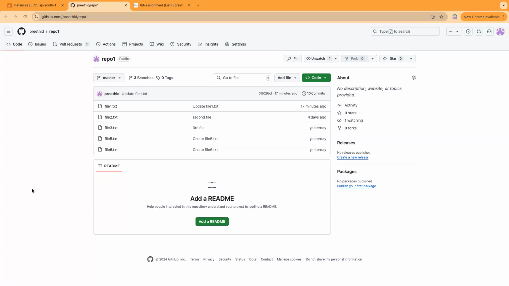So that is all about Git and GitHub. Till now, whatever we have learned is from the perspective of managing the files. We have learned how to manage our files, how to revert the changes, how to rebase the changes, how to push, pull, clone, and conflicts and how to resolve them. All of them we have learned.